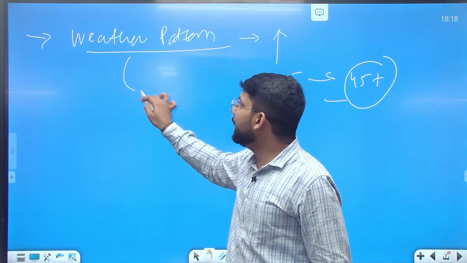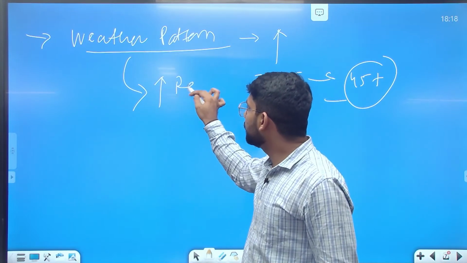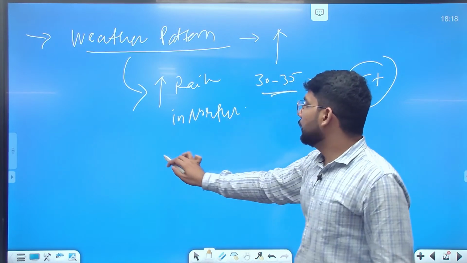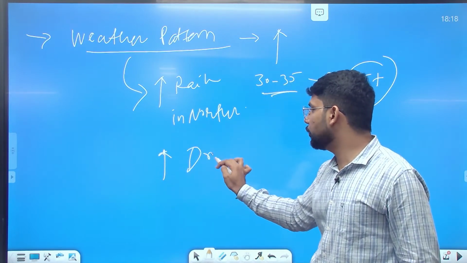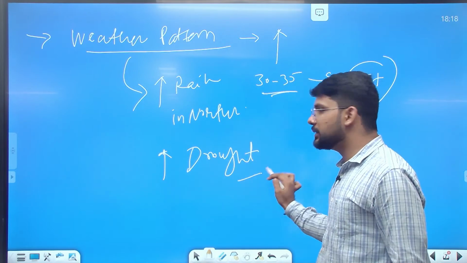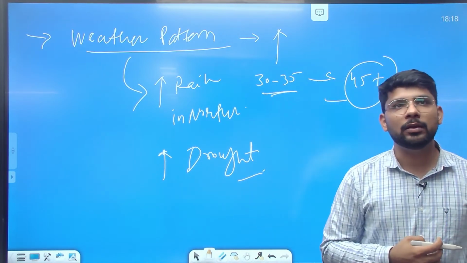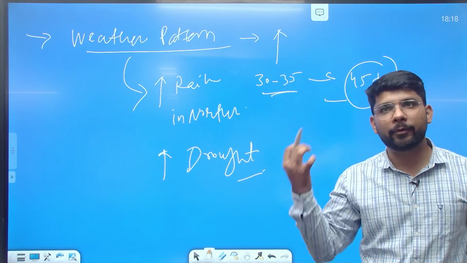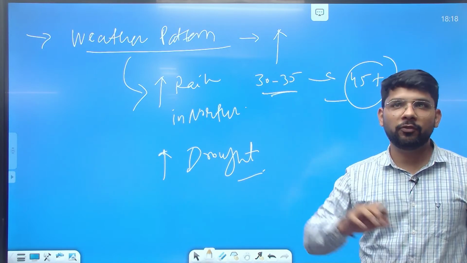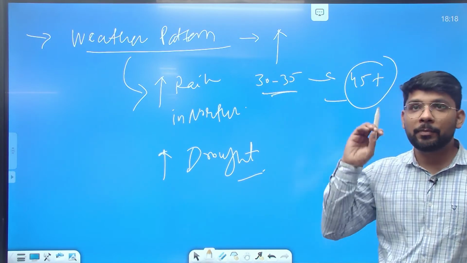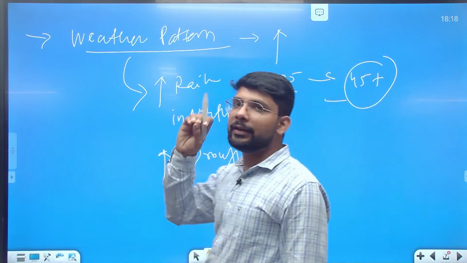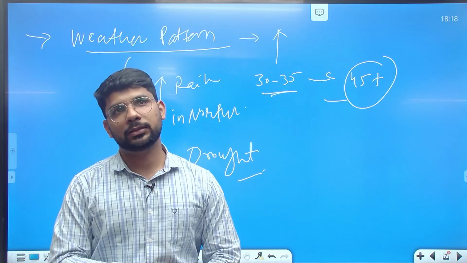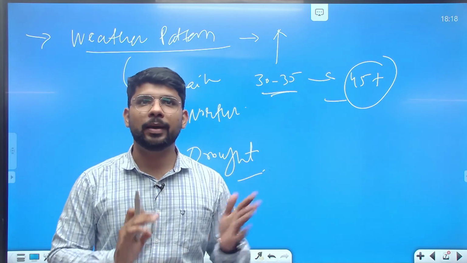Even in the case of India, there is excess rain in northern India, and drought in some areas which earlier received high rainfall. So these types of effects of global warming need to be mentioned. Remember a point: if you're writing any argument or any points related to global warming, it should be supported by examples.